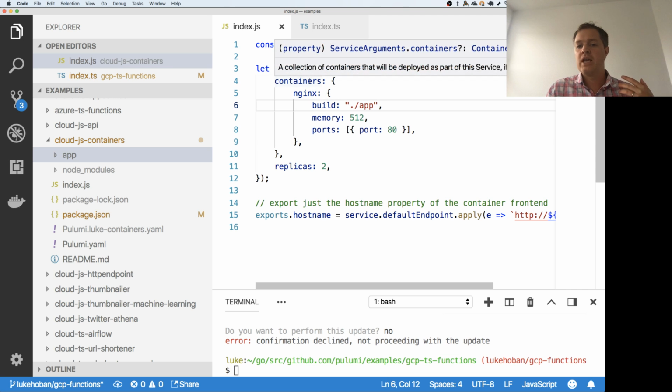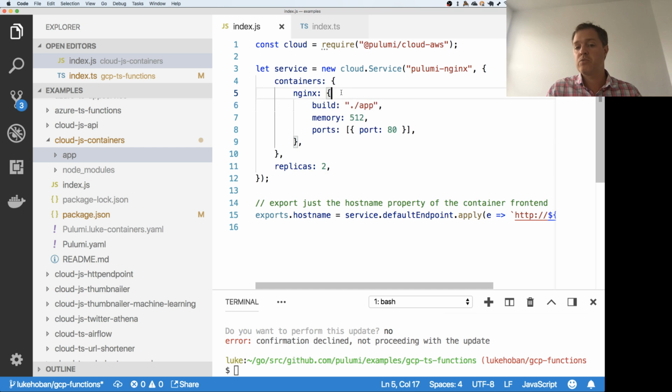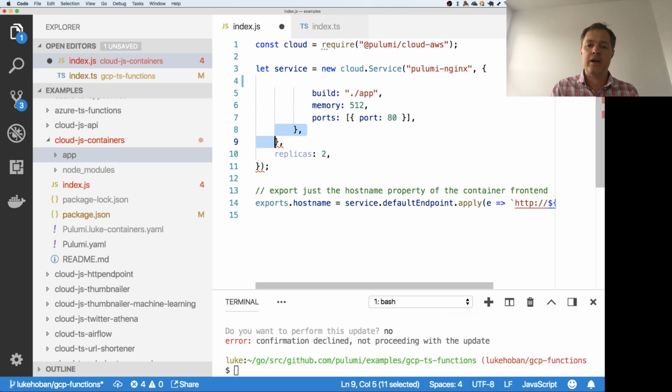One of the nice things that we did recently: it's obviously important to be able to support services with multiple containers running inside them, but it's also very common to just want to run a single container. Because we have a flexible API here, we can use all the techniques of API design to overload things and let you customize the way you use this.